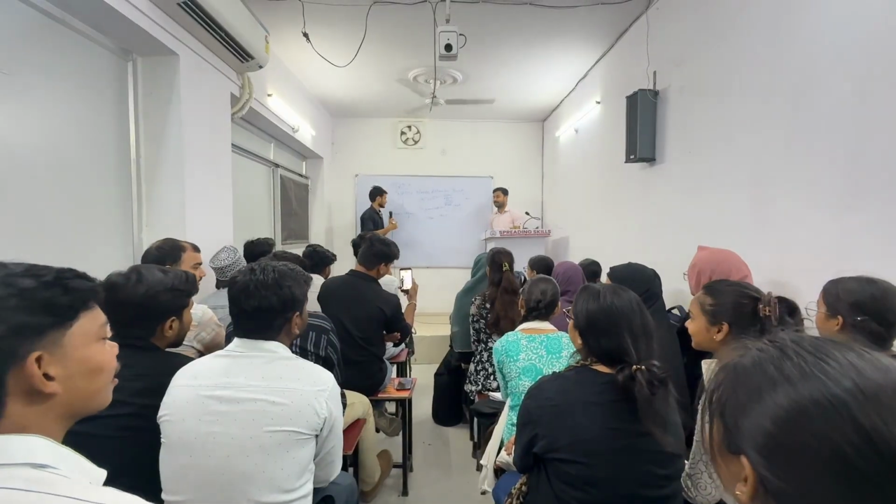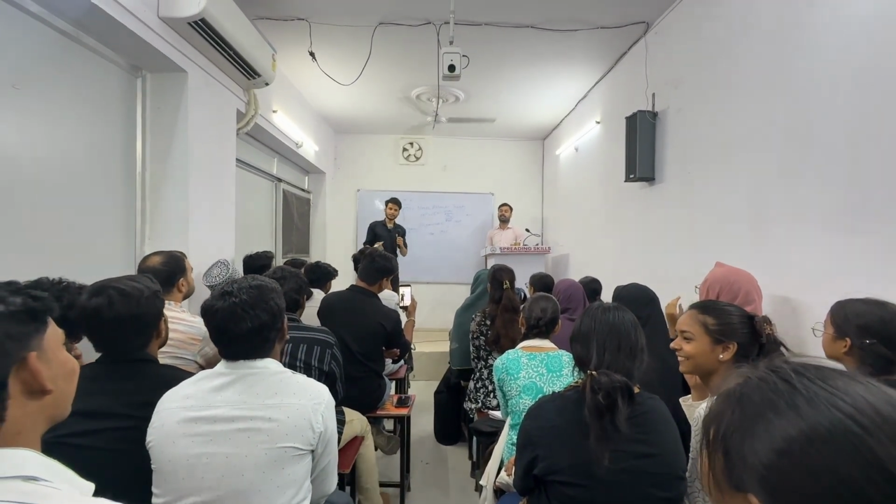Let me give you the answer to my main question first, then I will come to you.